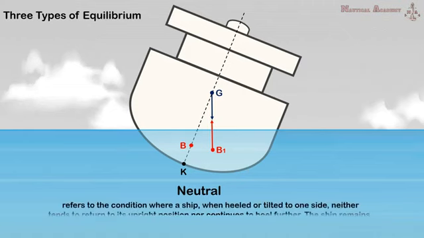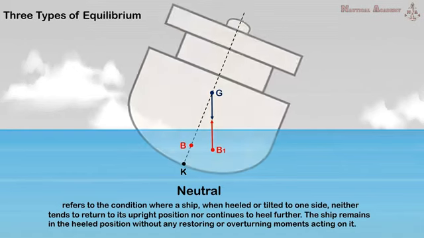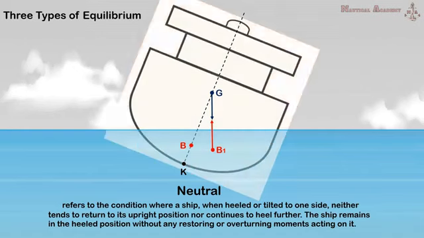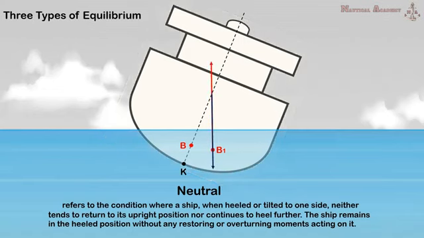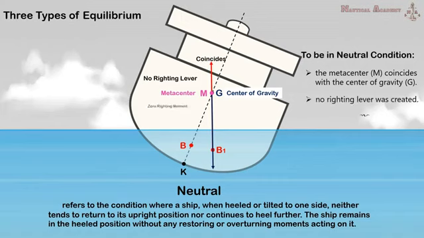Neutral equilibrium refers to the condition where a ship, when heeled or tilted to one side, neither tends to return to its upright position nor continues to heel further. In other words, the ship remains in the heeled position without any restoring or overturning moments acting on it. And the metacenter, M, coincides with the center of gravity, G. No righting lever was created, so the righting moment is zero. If there are no external forces applied to the ship, she will remain inclined at some angle.